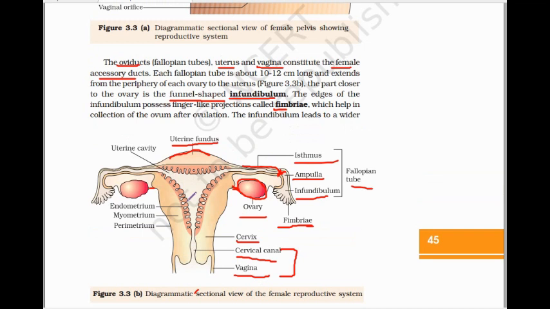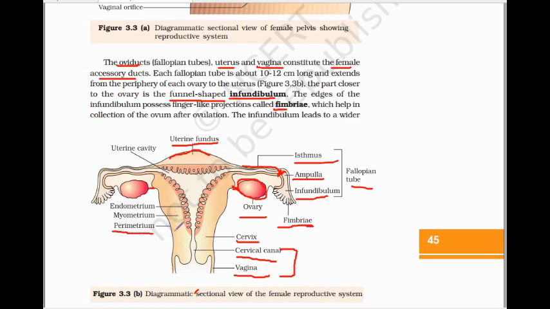Now this wall of this uterus, it consists of 3 layers. Okay, it consists of 3 layers. First, that is perimetrium. This one, the outer layer, that is perimetrium, which is attached with the help of ligament. Okay, and next the middle myometrium, and the inner part, that is endometrium. So this perimetrium, this is external thin membrane. Okay, means the outer fibrous covering. ये जो outer fibrous covering है इसको perimetrium कहा जाता है.